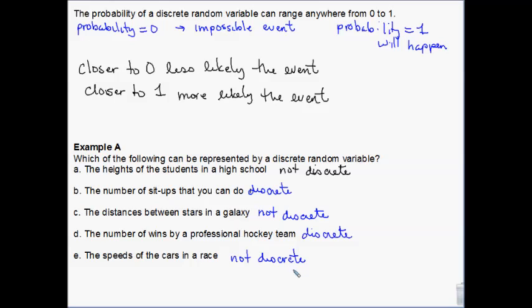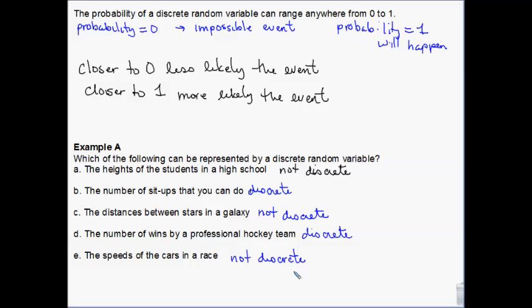But if you're buying rice and you're measuring out rice into a weight, 1 grain, 2 grains, 3 grains is going to make very slight differences in the weight. So that would not be discrete. So if it's an integer value and it can only be an integer, it's definitely discrete.